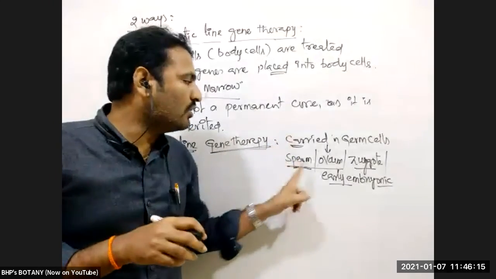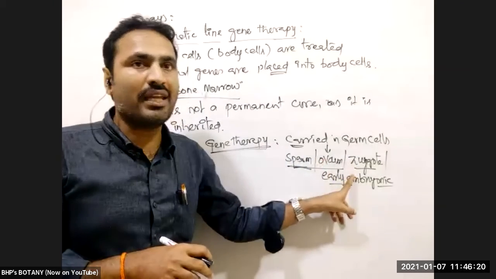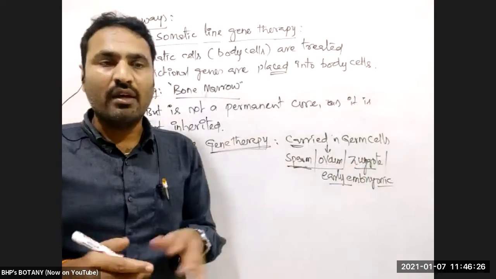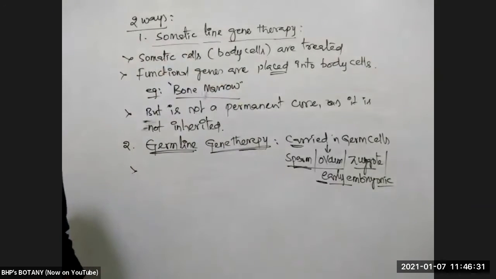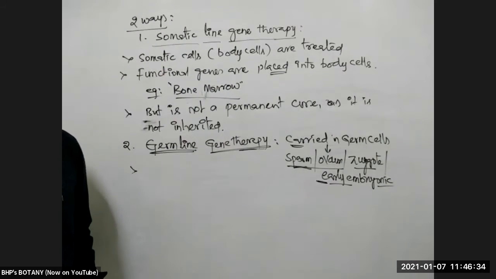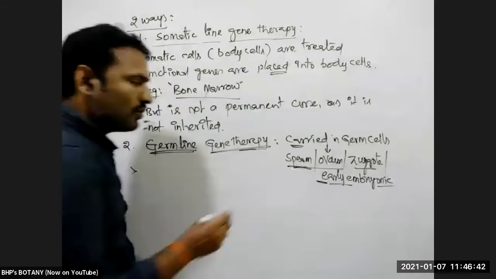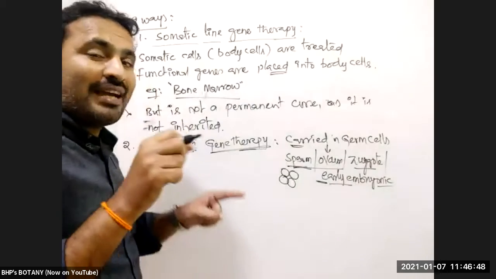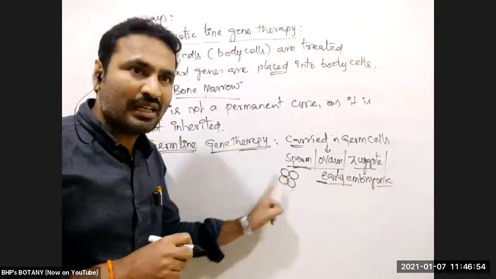That vector is introduced into these cells, like sperm or ovum cells or zygotes. These cells mean normally total cells will become okay. Suppose this therapy is carried out in early embryonic stages. Early embryonic stages means 2-celled, 4-celled or 8-celled stages. Suppose a 4-celled condition is there, which is an early embryonic stage.